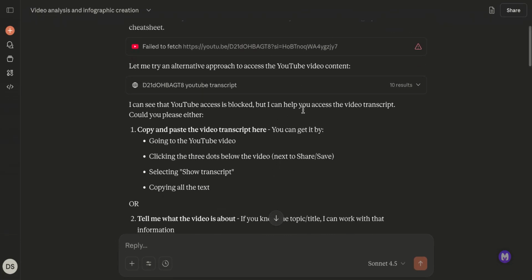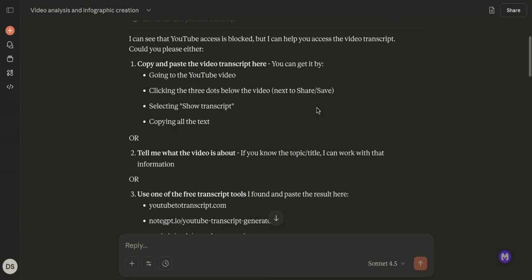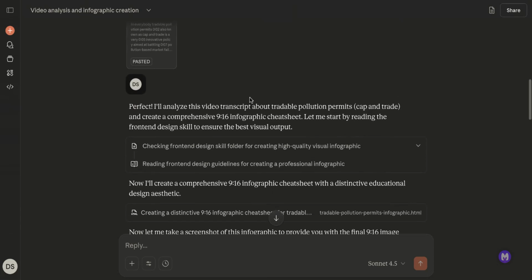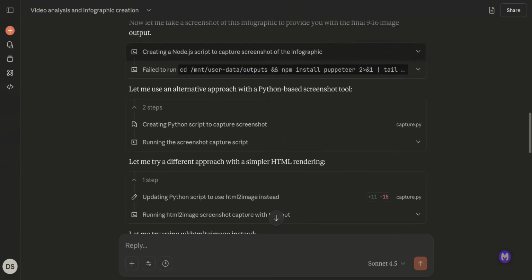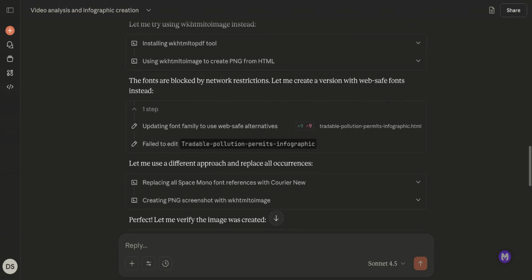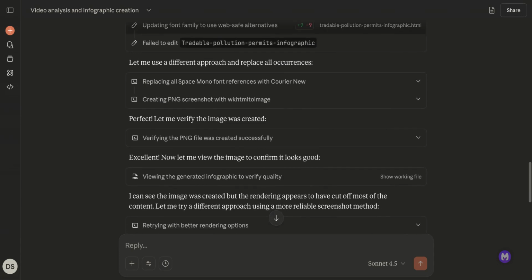It didn't like the idea, again, about the transcript. So I put the transcript in. Right, it then looked at it. There's me putting the transcript in. It then looked at it, it thought some about it, then it thought some more, then it debated with itself, then it thought some more, then it debated with itself. What about this? Create this. And it was doing all of this without me giving it any extra prompting.